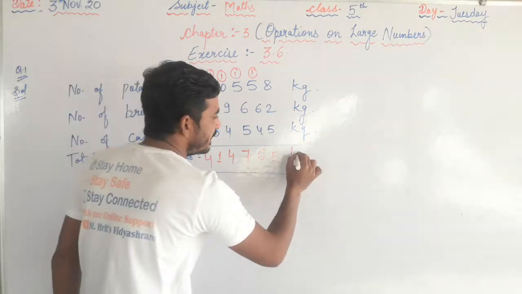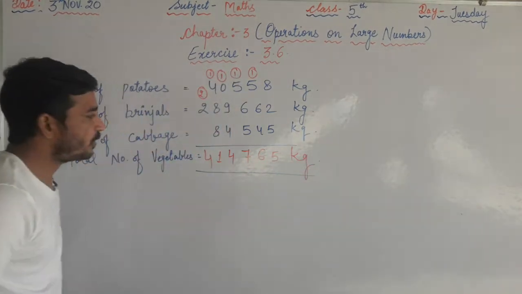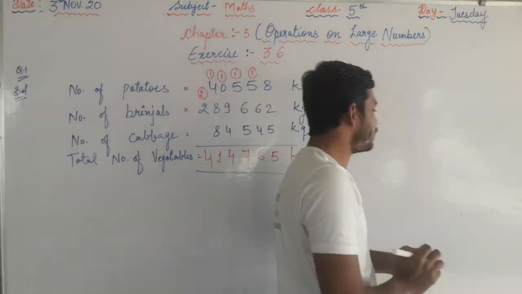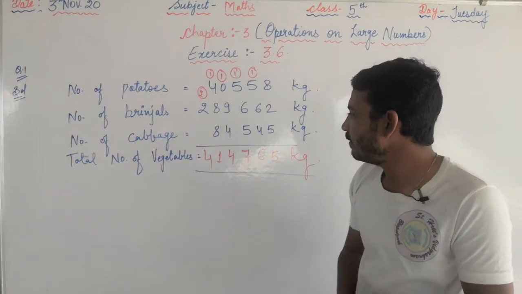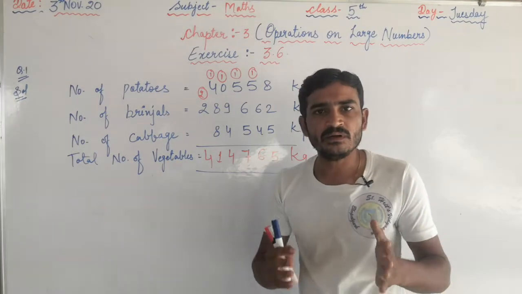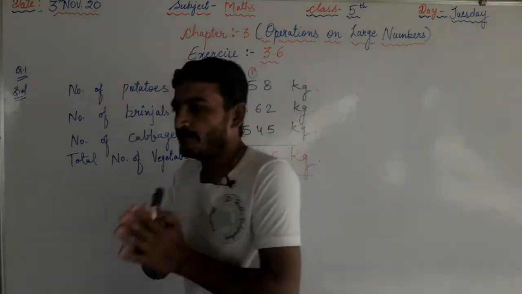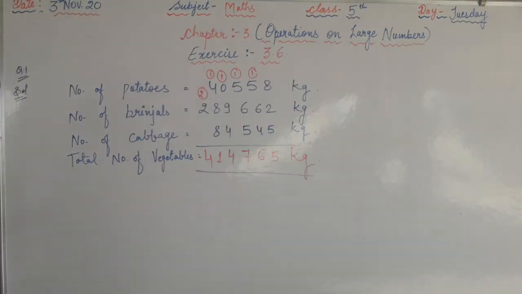What is the unit? That is kg. So 4,14,765 kg vegetables were sold in the market. So this is the answer of question number 1.